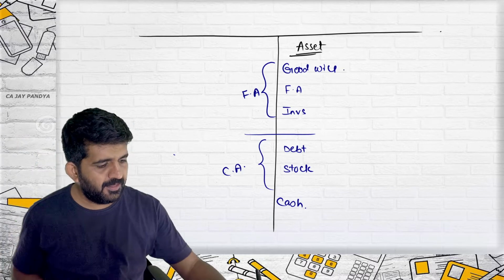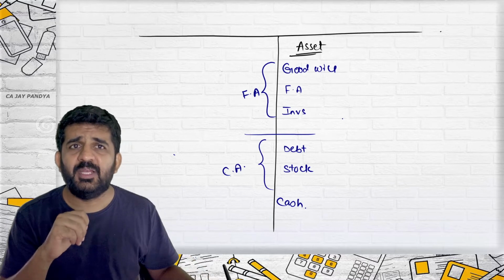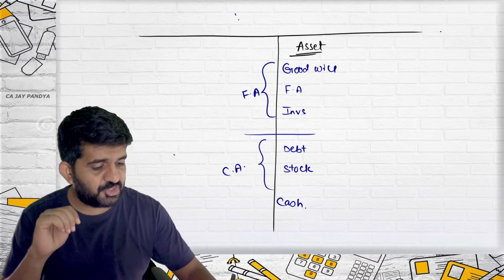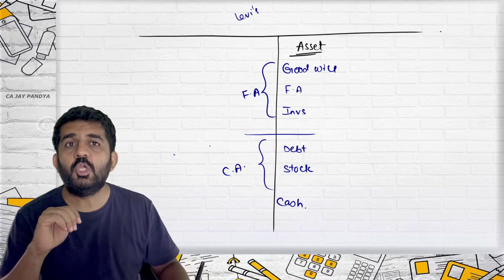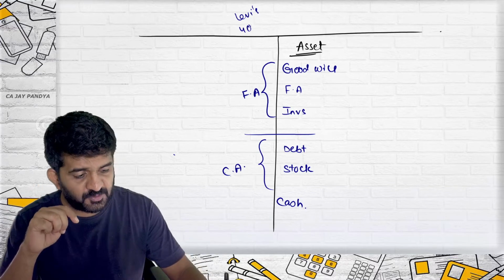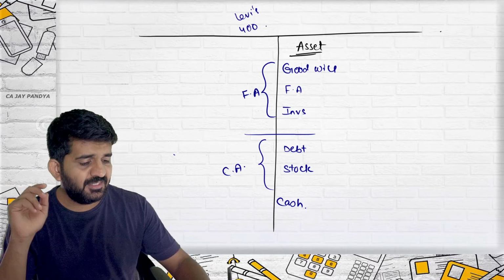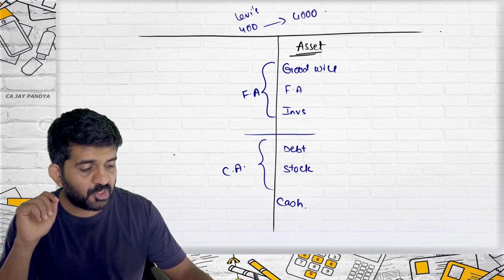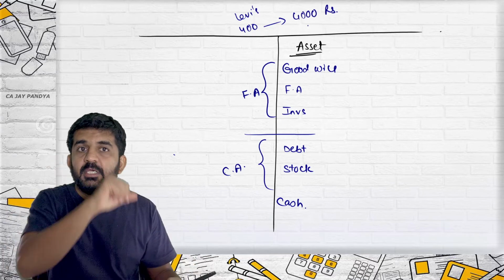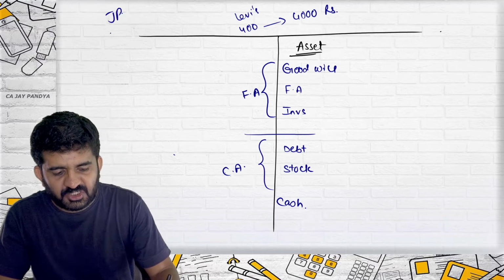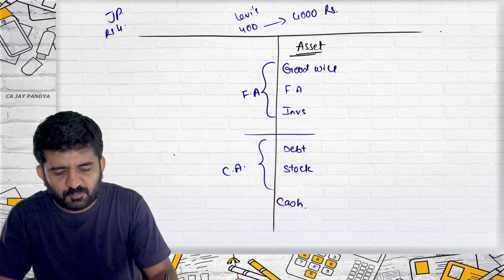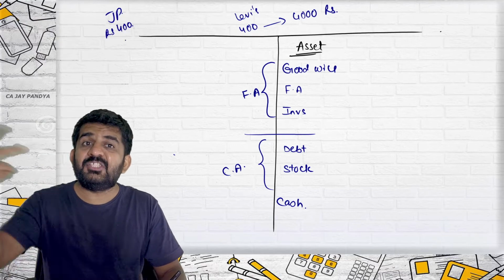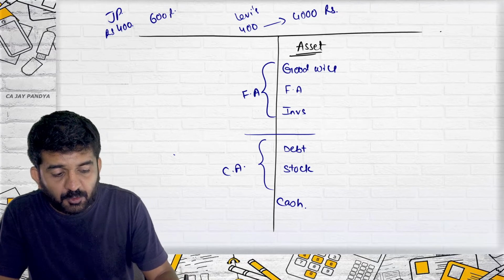How? How much money do you invest in goodwill? Say a Levi's jeans. The jeans cost rupees 400 and they are able to sell at 4,000 rupees. See, I make my own jeans, JP. My cost is also rupees 400. My jeans are not sold even at 600 rupees.